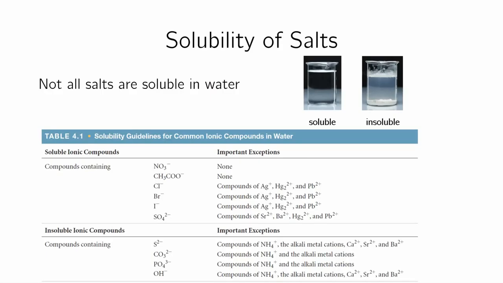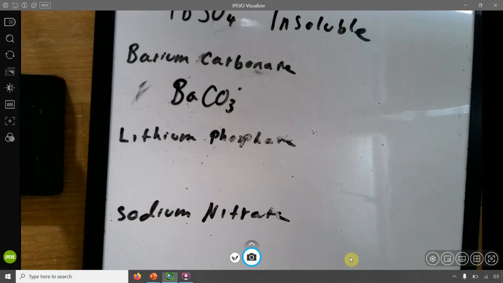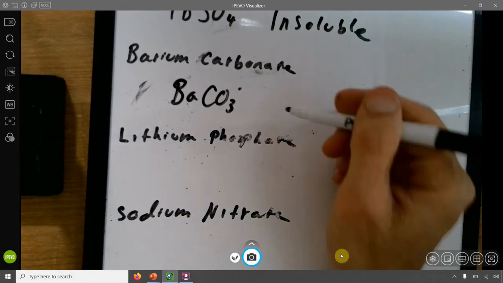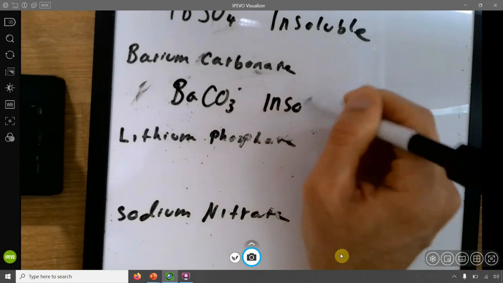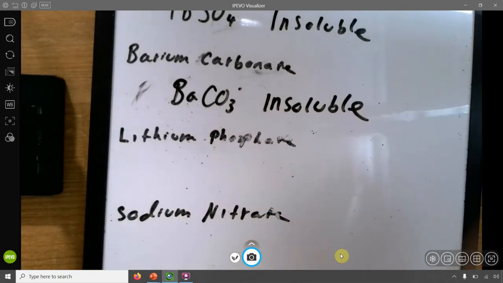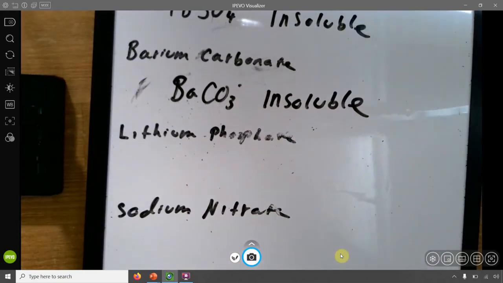Well, I'm going to go here and look at the carbonates. Carbonates tend to be insoluble unless they are of the alkali metal cations, and barium is not, unfortunately. Right? It's group 2, not group 1, and therefore barium carbonate is insoluble. If it was sodium carbonate, it would be soluble, but it is not.